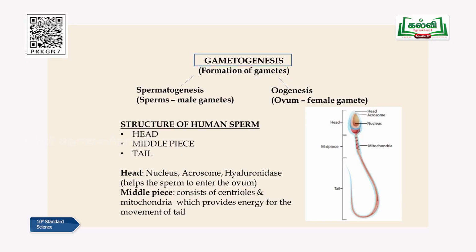Okay, now we'll move on to the structure of the male reproductive gamete, which is nothing but the sperm, in detail. It's going to be very, very interesting, children. Look at the diagram. We have the male sperm, and you can see all the labels are marked very clearly, and I'll teach you in detail now.